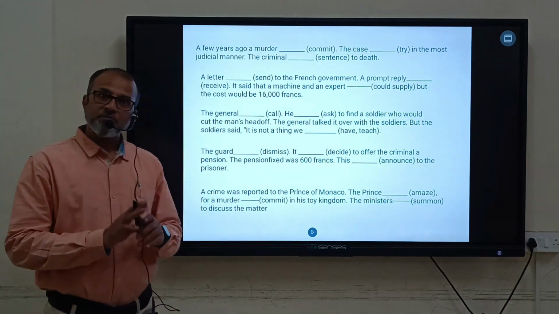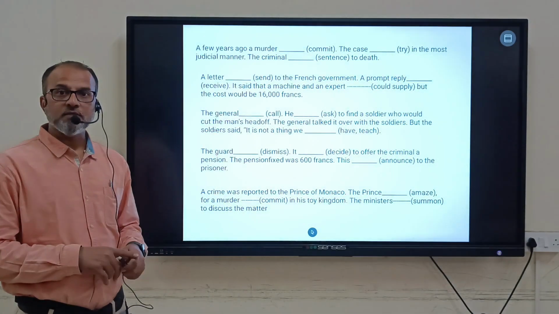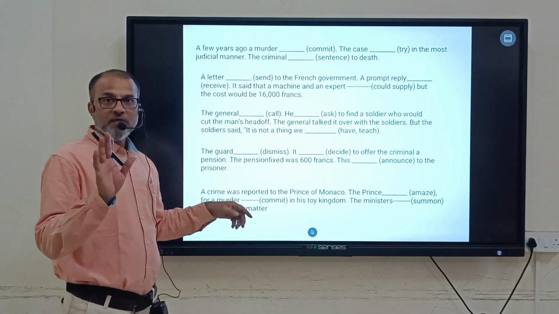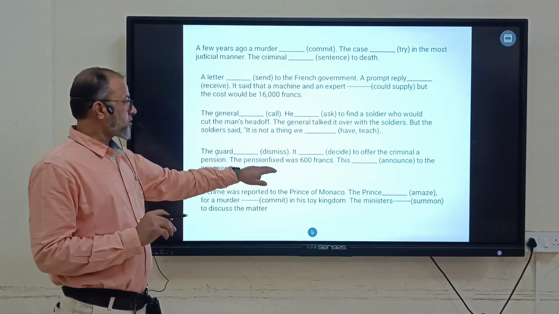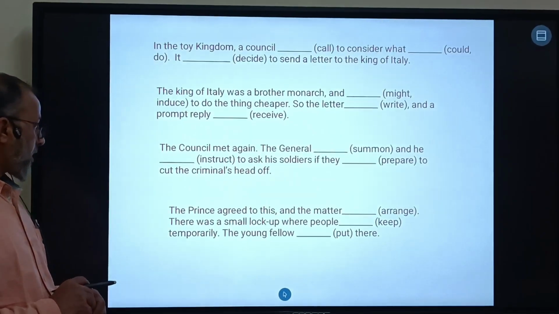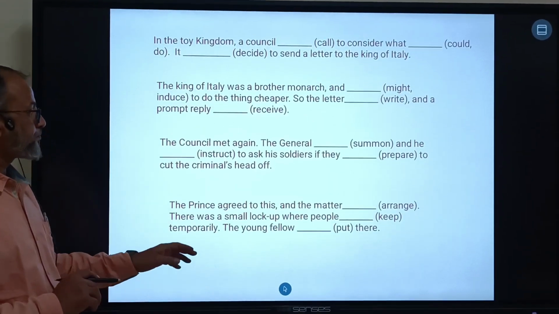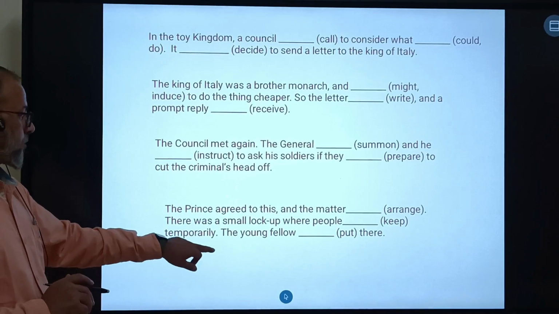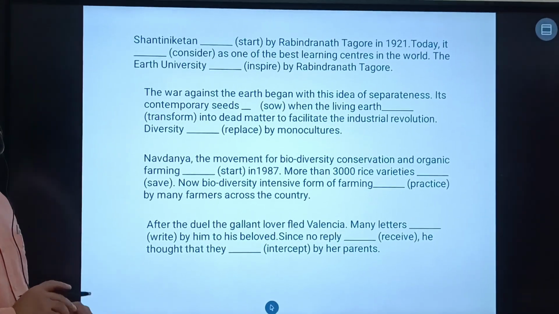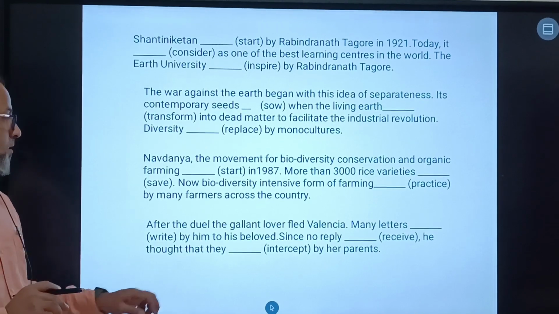Okay, now let us do one thing. I will just keep changing the slides. You try these answers. I will keep changing the slides. You can pause the video here and then answer these questions. Few more slides are there, so follow the slides and answer on your own. You can pause the video and answer the questions.